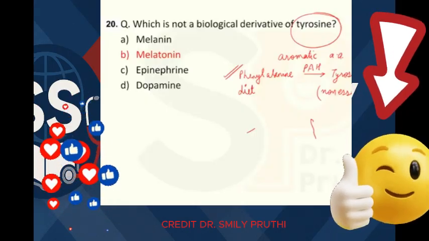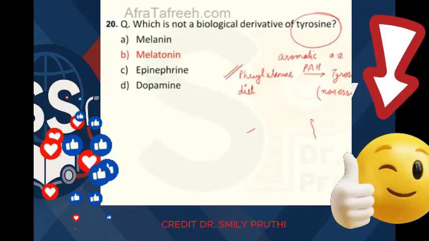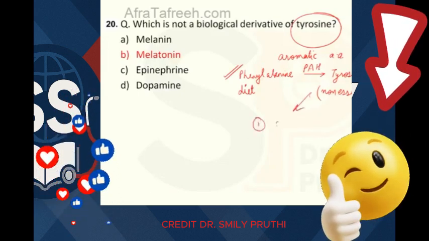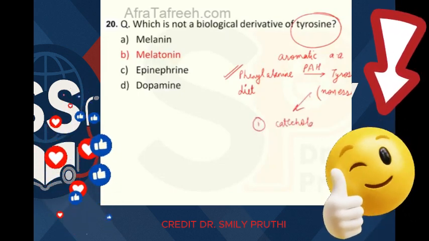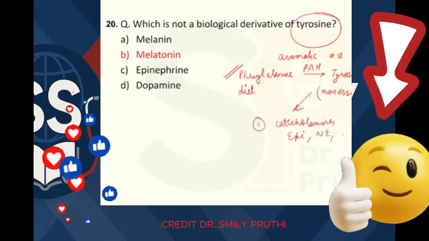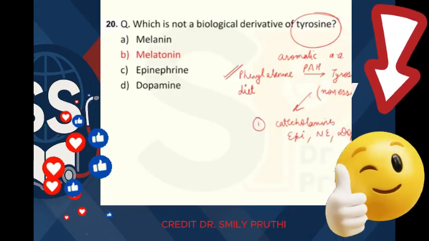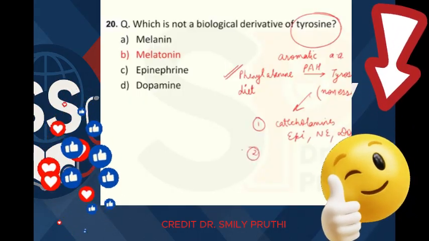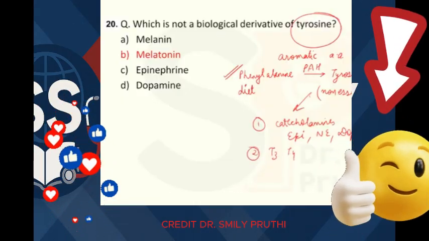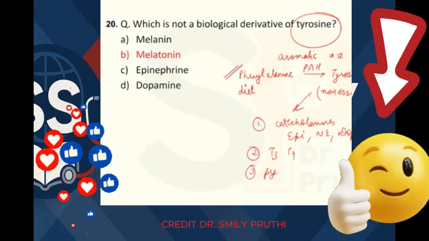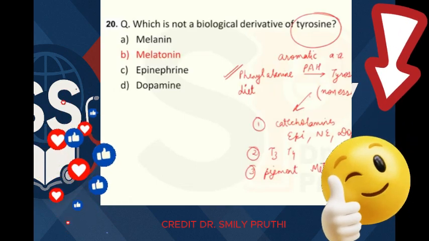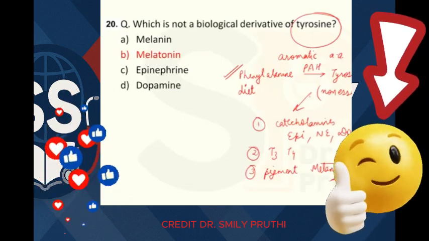And now this tyrosine has many biological functions in the body. Number 1, it is used for the synthesis of catecholamines. Catecholamines, that is epinephrine, norepinephrine, dopamine, right? Then it is also used for the synthesis of thyroid hormones T3 and T4. And then it is also used for the formation of the pigment melanin, right? So these are the main 3 uses of tyrosine in the body.